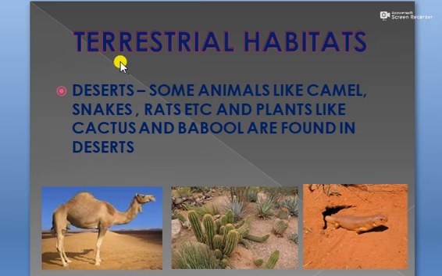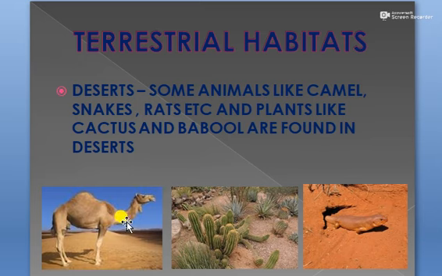Now students, we will study certain terrestrial habitats. The first terrestrial habitat is the desert. Some animals which live in desert are camel, snakes, rats, lizards, etc. And plants like cactus and babool are found in deserts.